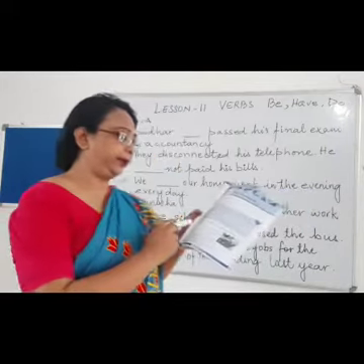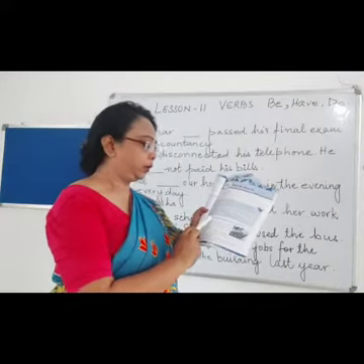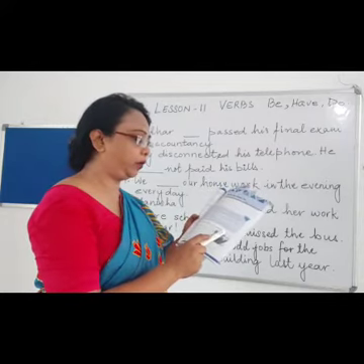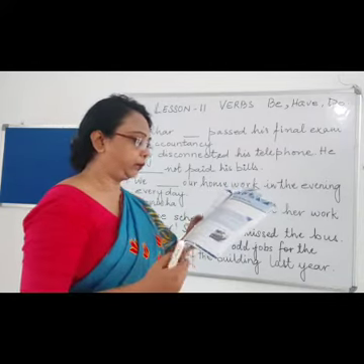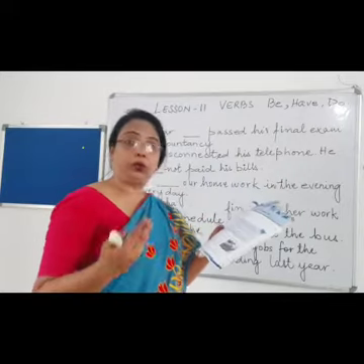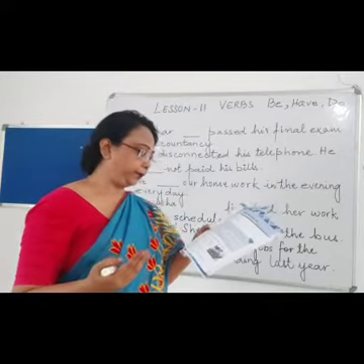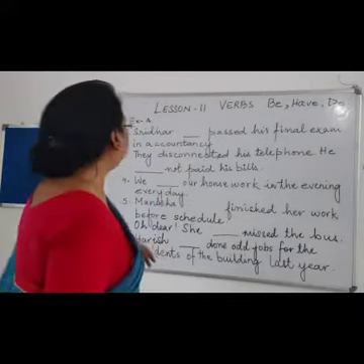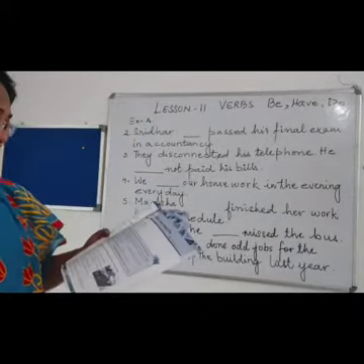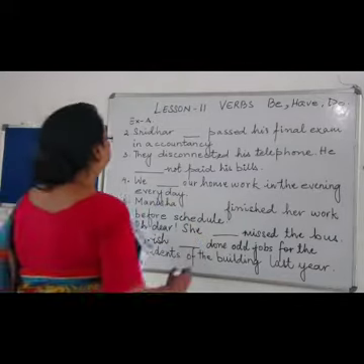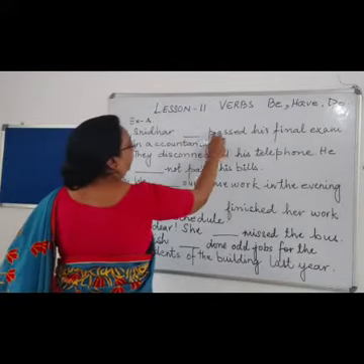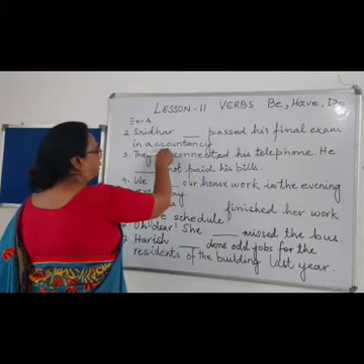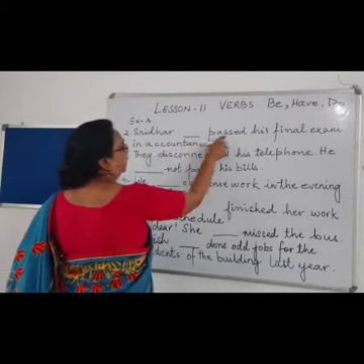Now we'll see Exercise A. The question says: complete the sentence with the correct form of the verb. That is, we have to add be, do or have. The first sentence has already been done. Now we'll see the second sentence. The second sentence says Siddharth passed his final exam in accountancy. Now he has passed.